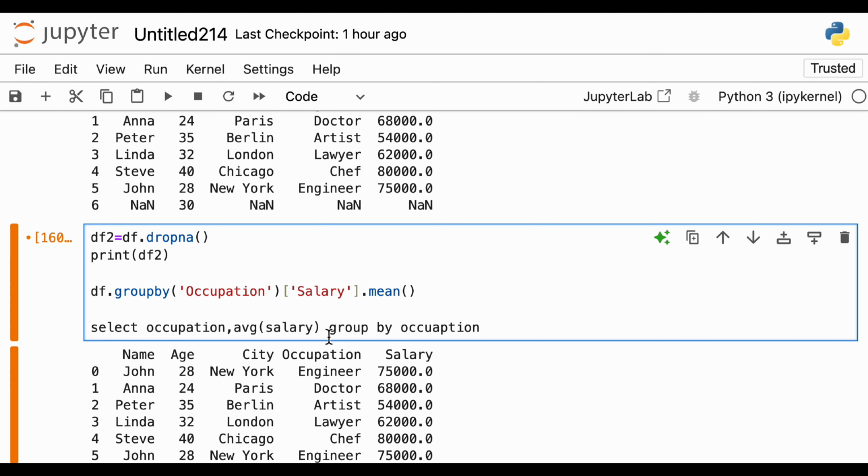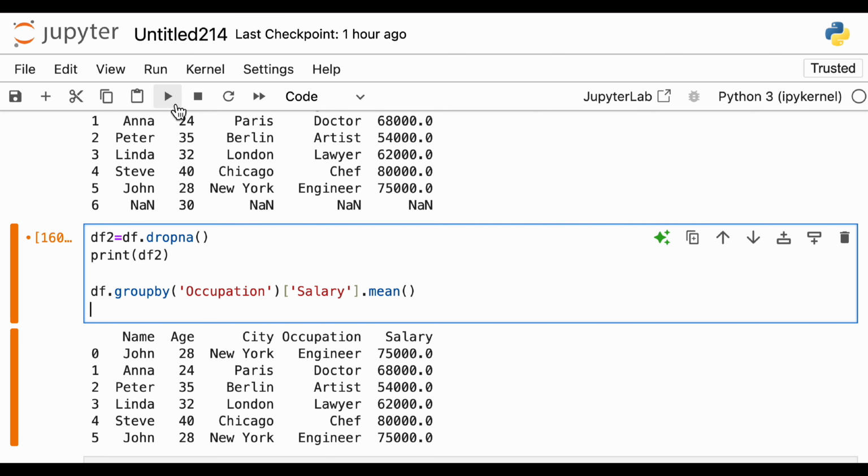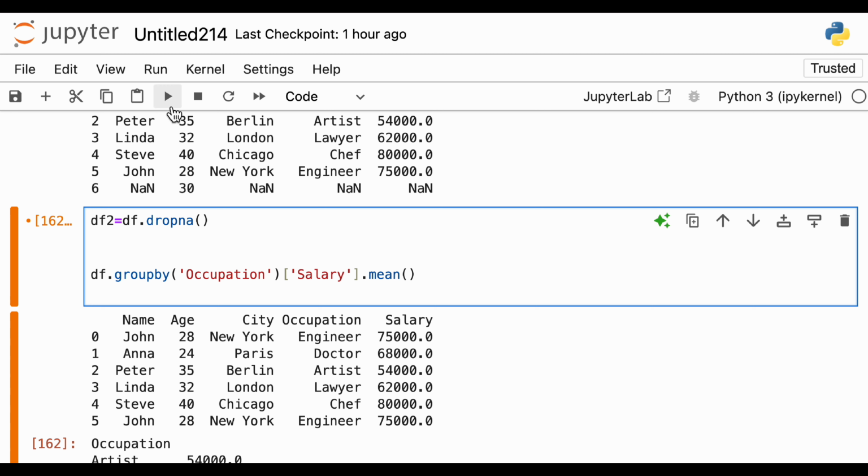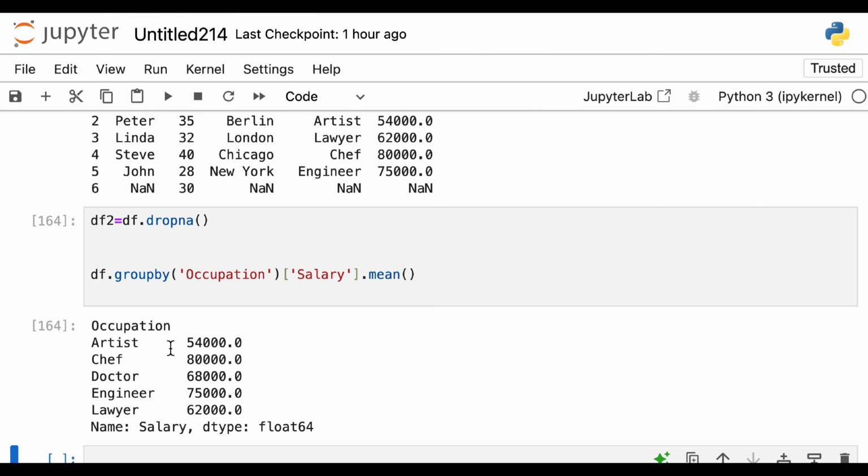This is exactly the same thing. You're grouping it by occupation and you're taking the mean of salary. So this is how things are done in Python. Okay, now you just run it. Let me remove this. Yeah, so if you see, across various occupations you got the average of salary.